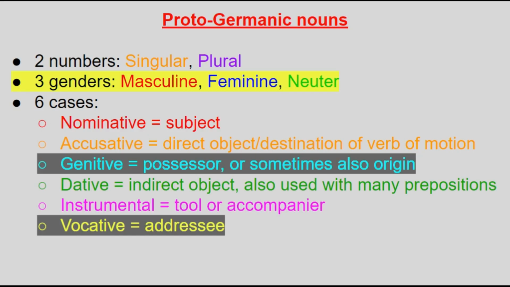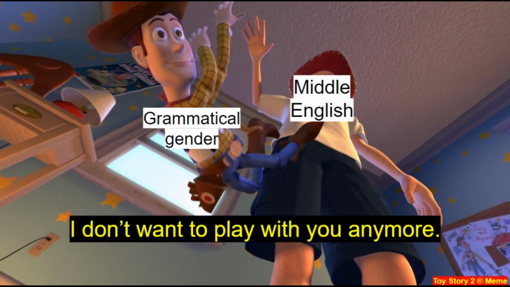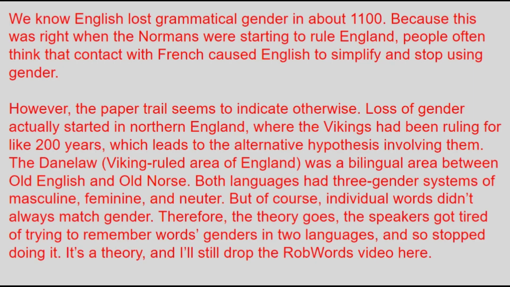Now about the gender system. For most of the languages and history of the branch, it hasn't changed at all, as Icelandic, Faroese, Norwegian, and German all still have 3 genders. But for the others, English lost all gender distinction around early Middle English. The reason why is unclear, but I'll leave a link to this Rob Words video explaining what I think is the most likely reason, but there is debate about it.